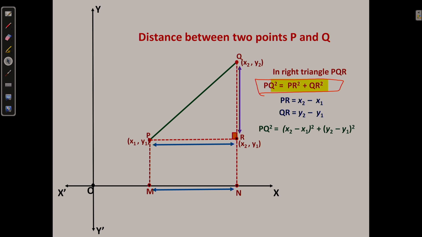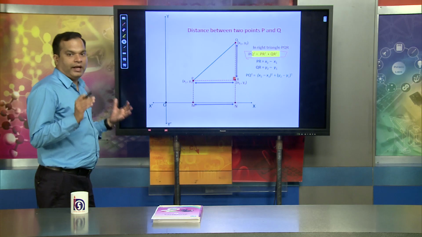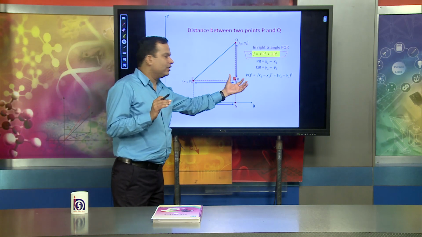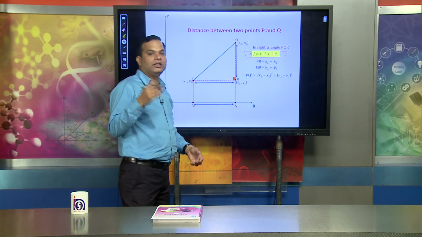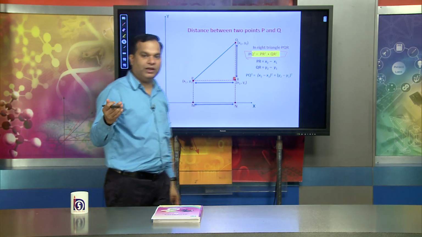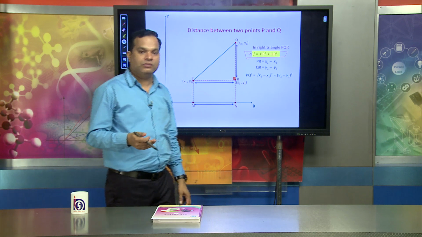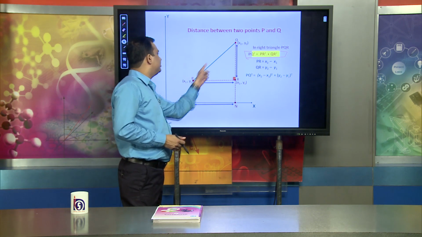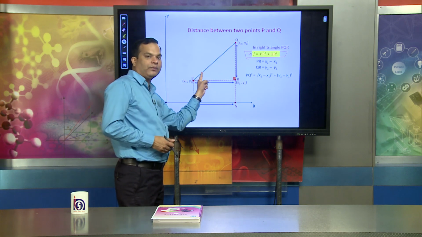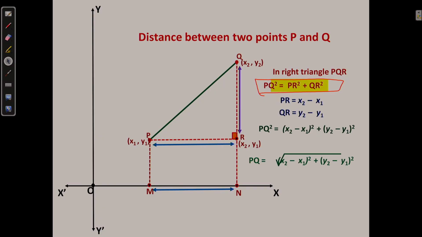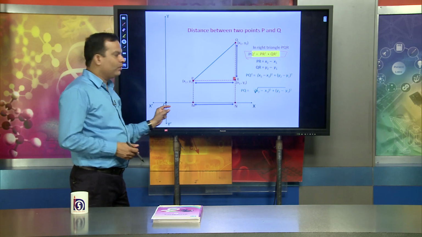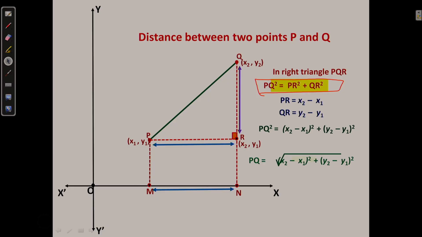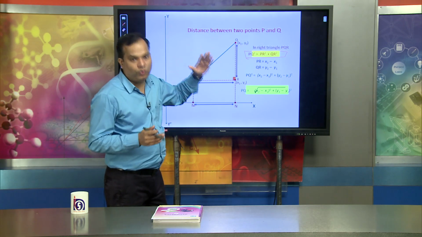Now, simply I can say as per the Pythagoras theorem, PQ square is nothing but (x2 minus x1) whole square plus (y2 minus y1) whole square. But our target is to find out the length of PQ. So, the length of PQ will be the square root of (x2 minus x1) square plus (y2 minus y1) square. This is the formula for the distance between the 2 points.